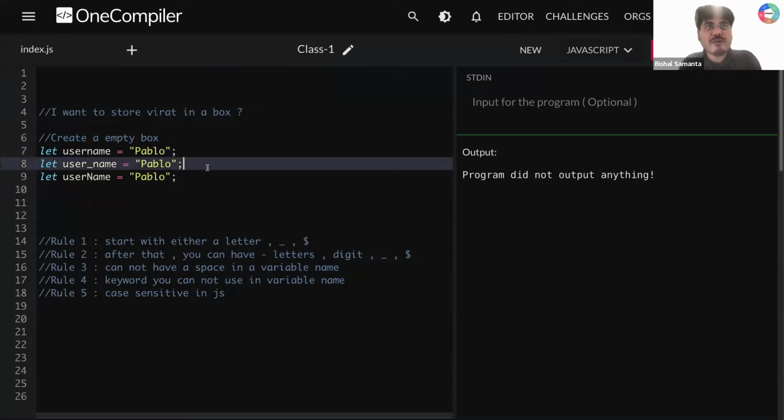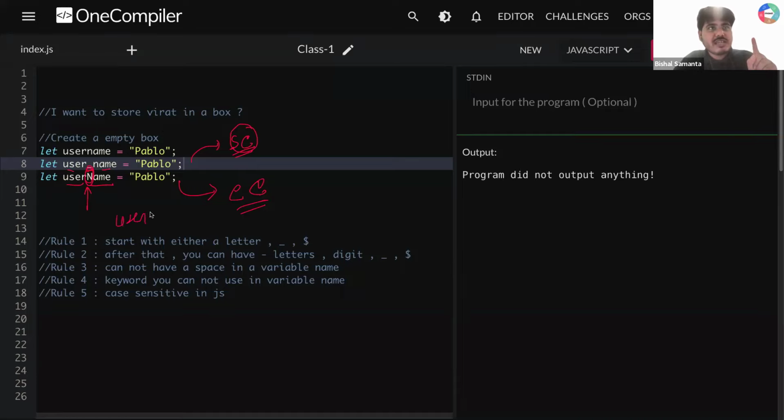Now I'm going to tell you the convention. This is called snake case convention. You have two words, user and name, and to make it more readable, you are putting an underscore here. And this second one is called camel case convention. Your first word user, your second word name, and the first alphabet of the second word will be in capital.